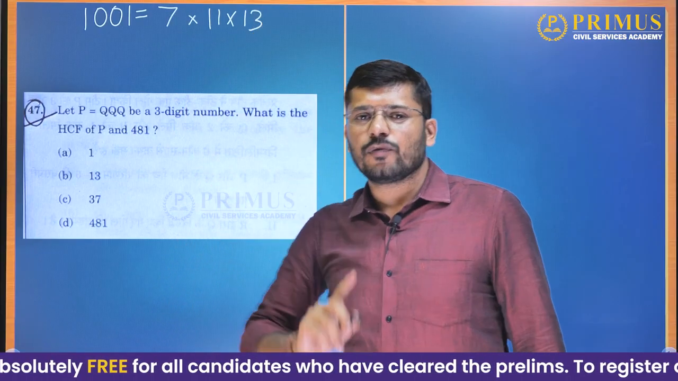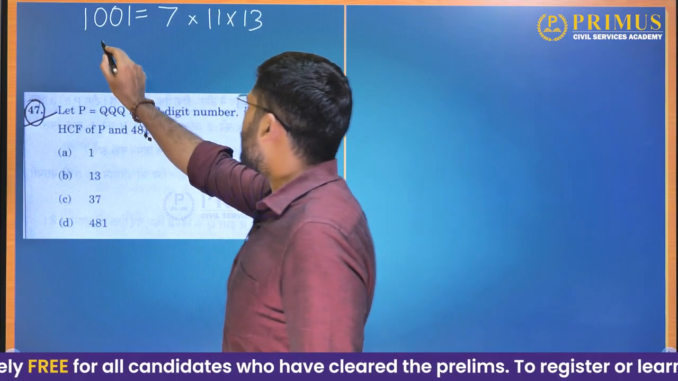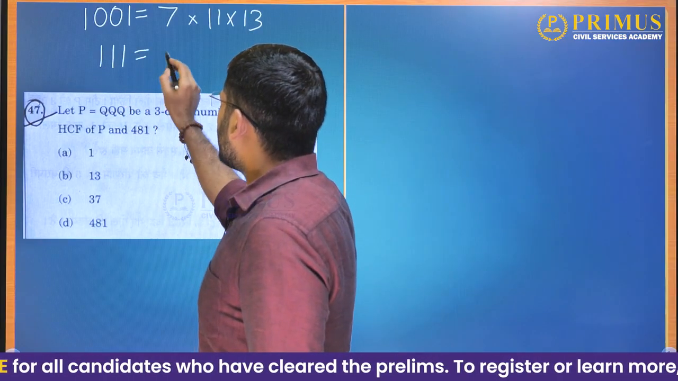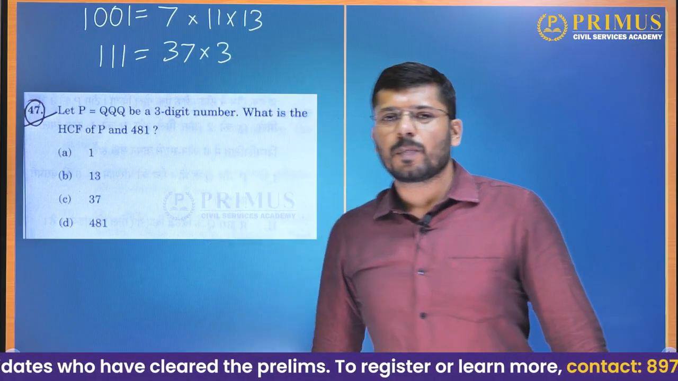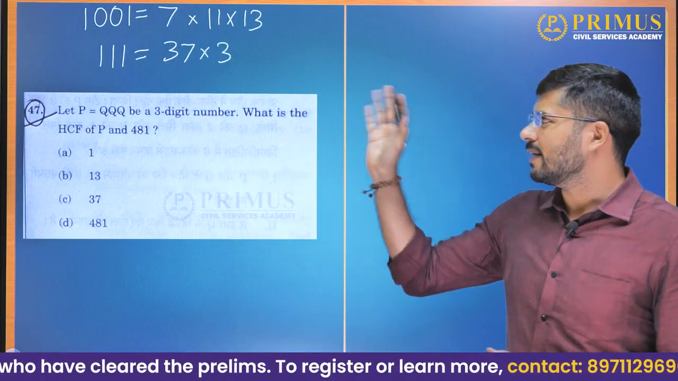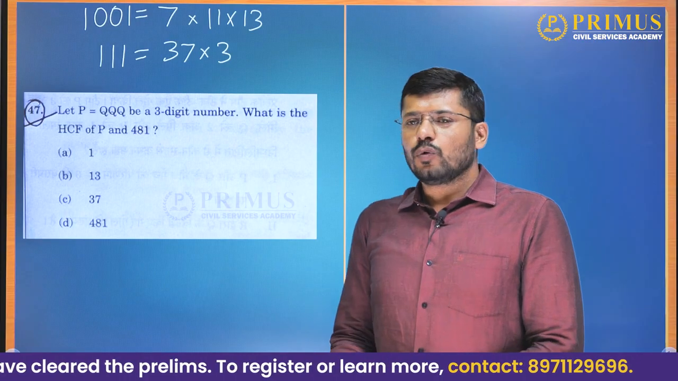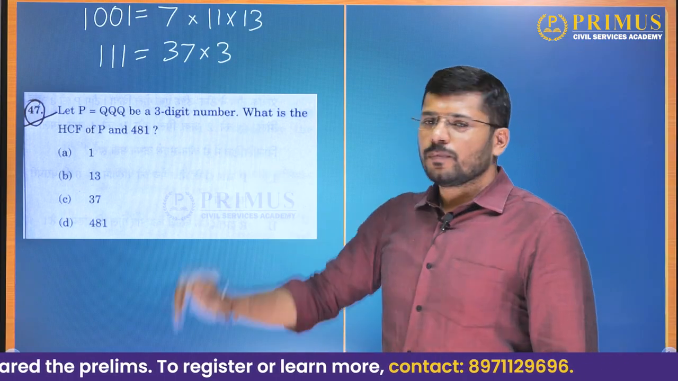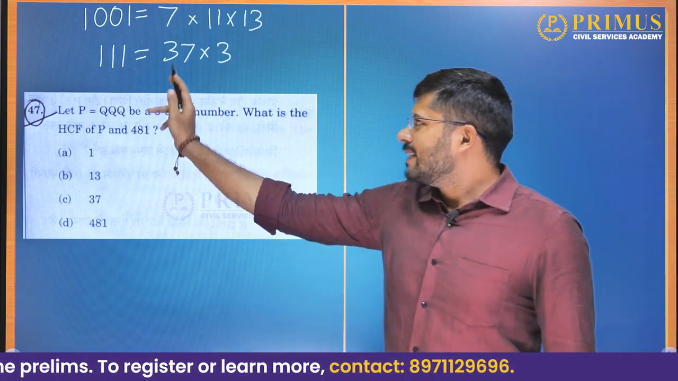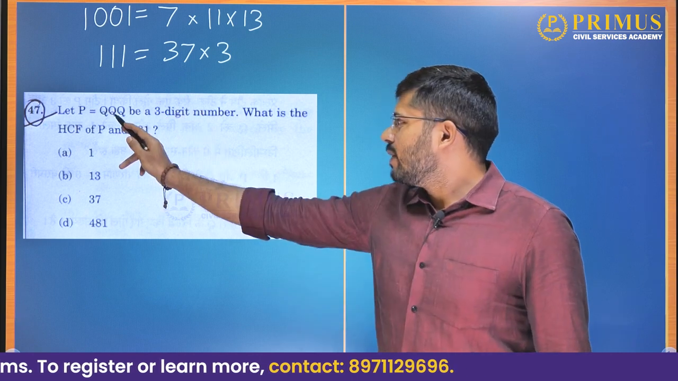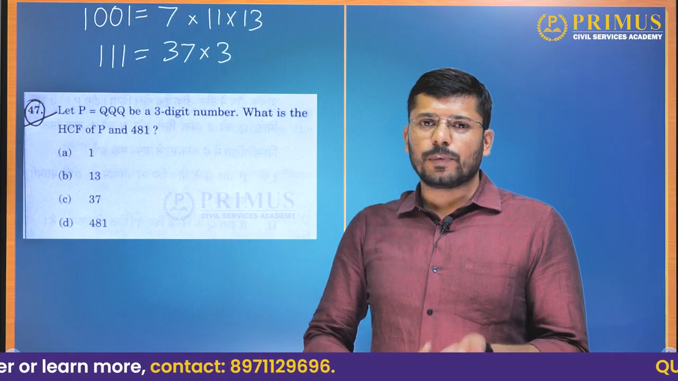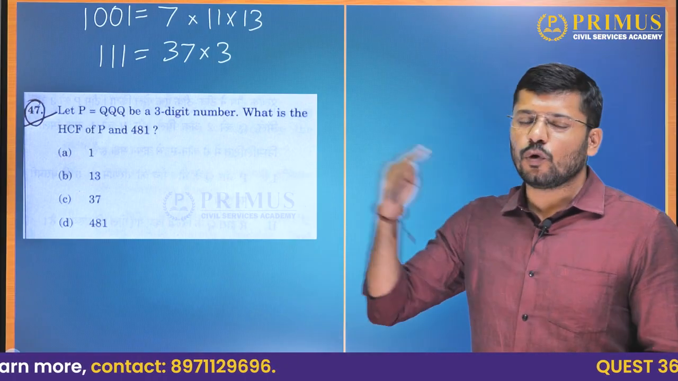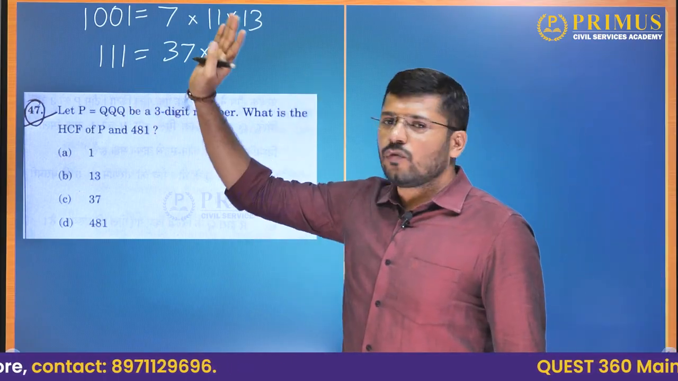Similarly, another favorite number of UPSC CSAT paper setters is this number 111, which is a multiple of 37 and is a product of 37 and 3. Now this question is based on this concept. 111 is a multiple of 37 into 3. So when they tell us that it is QQQ, it can be either 111 or 222 or 333 or 444, that way up to 999. Whatever it be, it will be a multiple of 111.